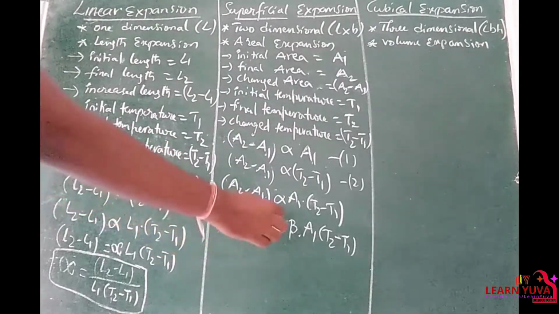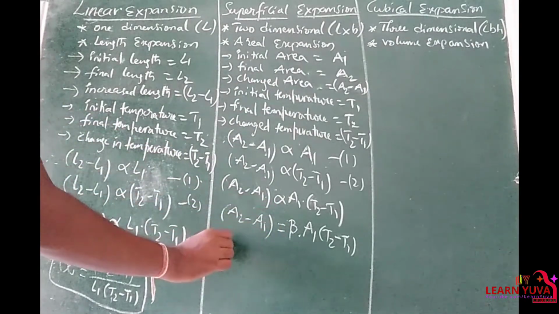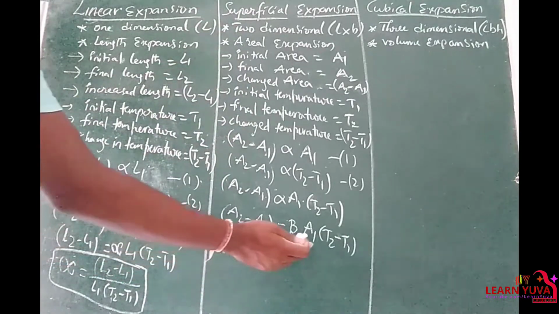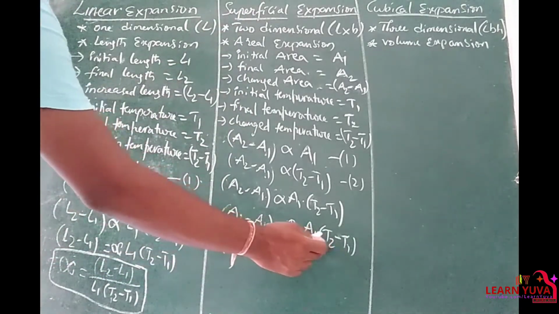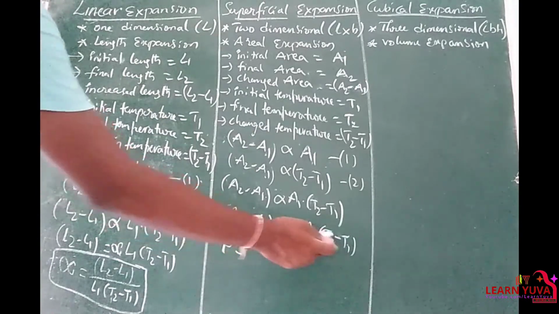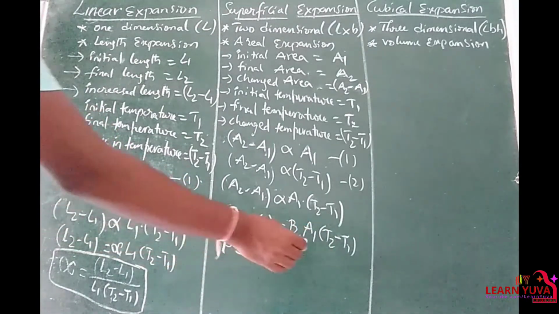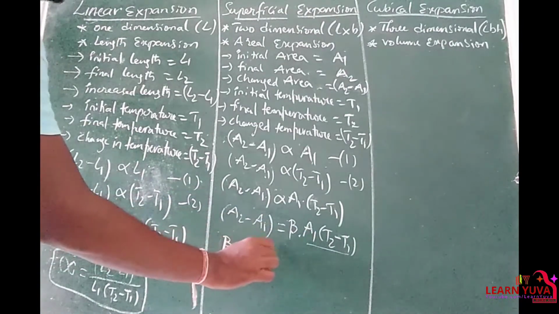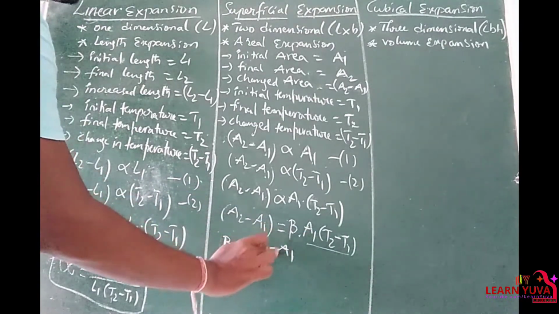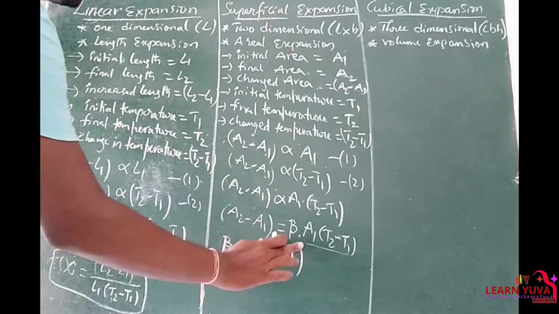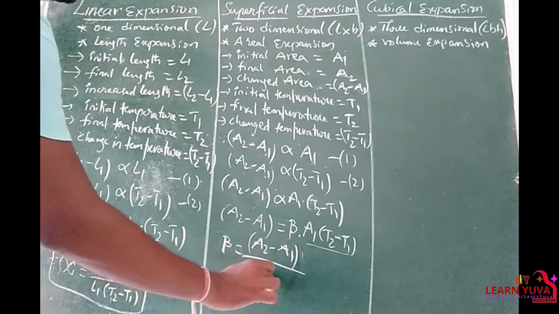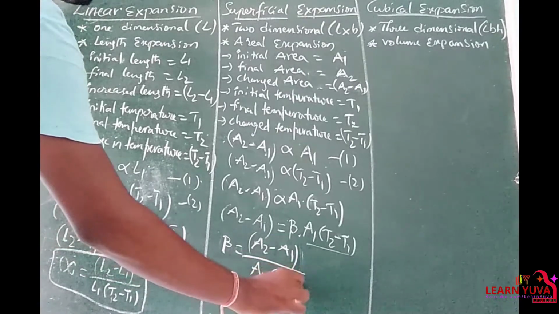From this equation I am writing the formula for beta. Beta is equal to, here A1 and T2 minus T1 are in product with beta, so send these two terms to the left hand side. So these two terms are in division with A2 minus A1: A2 minus A1 by A1 into T2 minus T1.